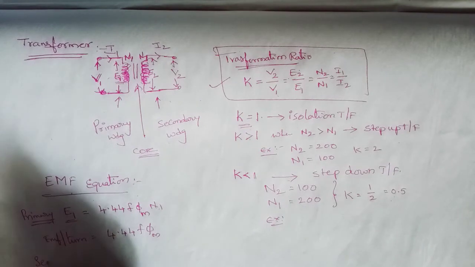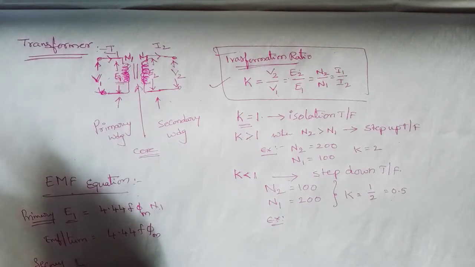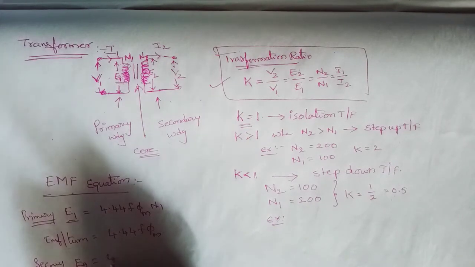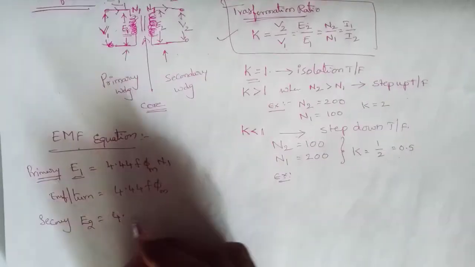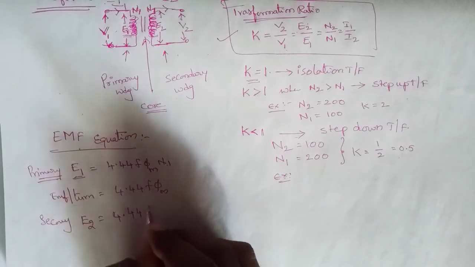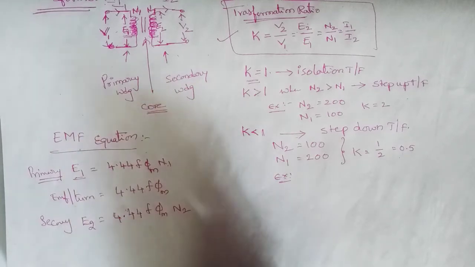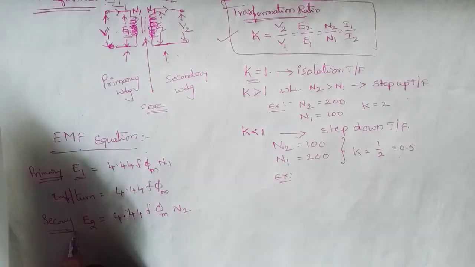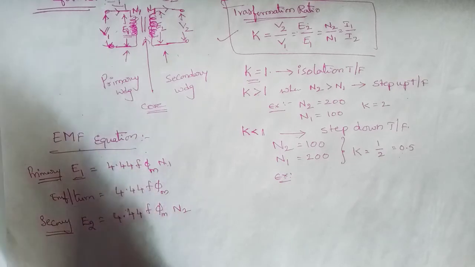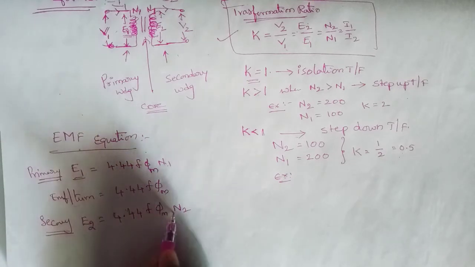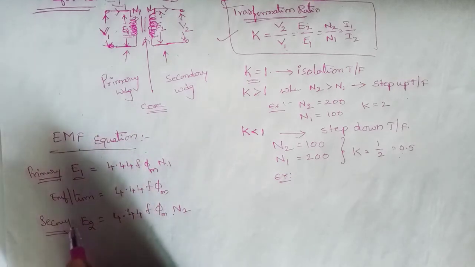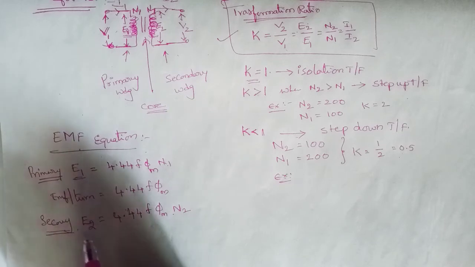Similarly, for the secondary induced EMF, E2 is given as 4.44 F phi m n2. E2 is equal to 4.44 F phi m n2, which is the secondary induced EMF in the transformer.